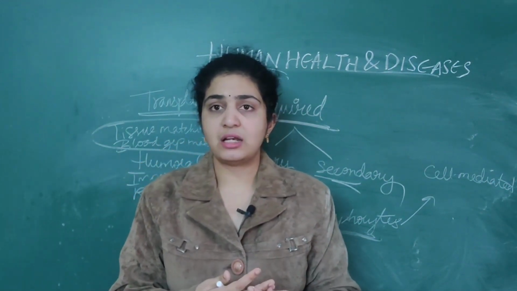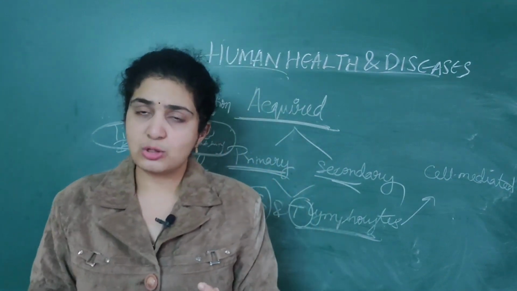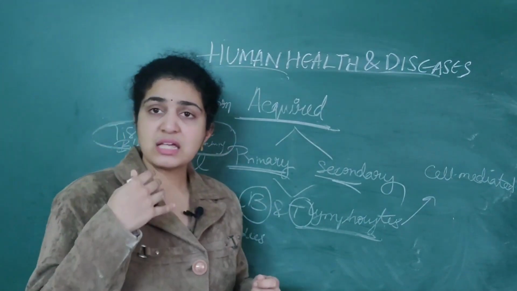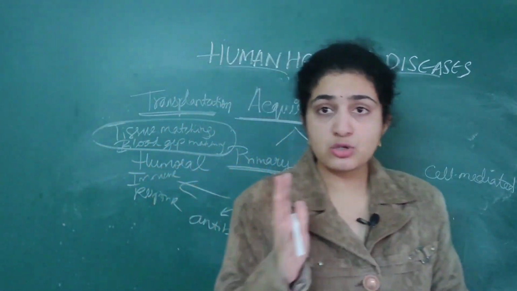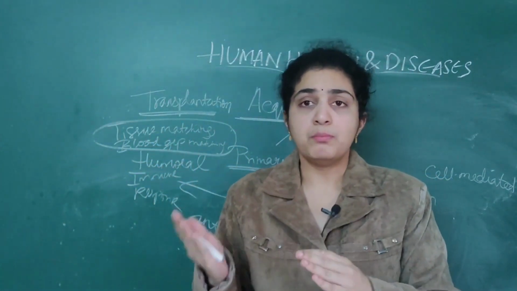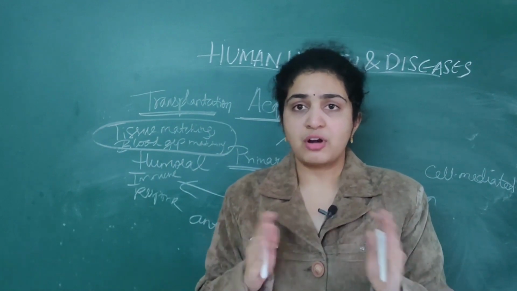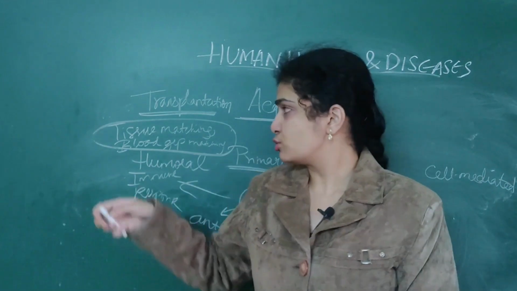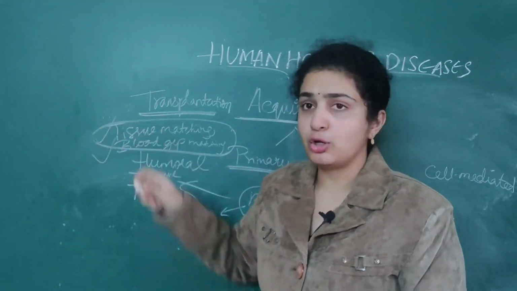It is very fatal, so many times death also takes place. So that's why tissue matching as well as blood group matching should be done properly before transplanting from one person to another.